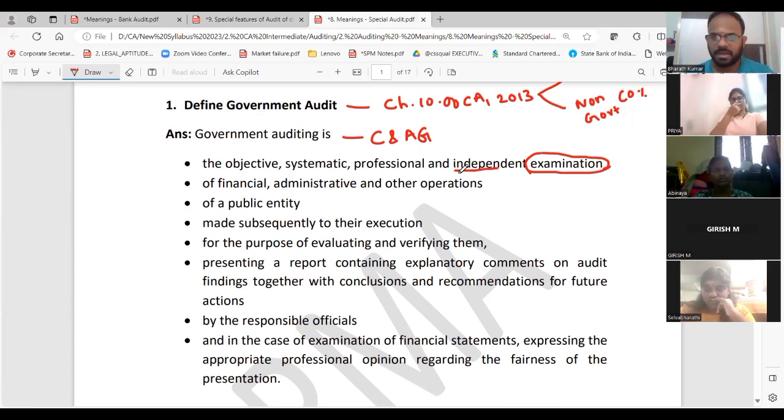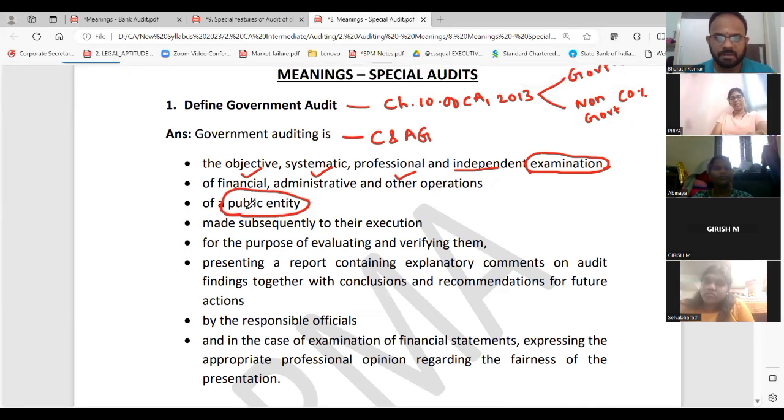Everything is independent only. It covers operations, finance, administrative and others, but all of this is based on the public entity. Government is for whom? Public only. So for the public entity's execution, evaluation and verification, they will prepare a report.